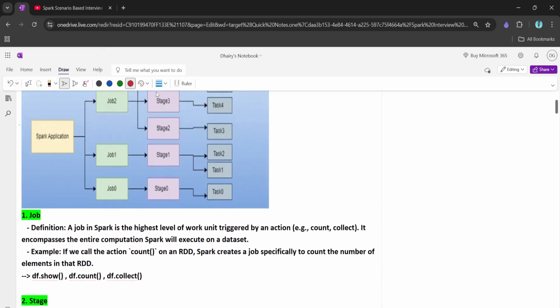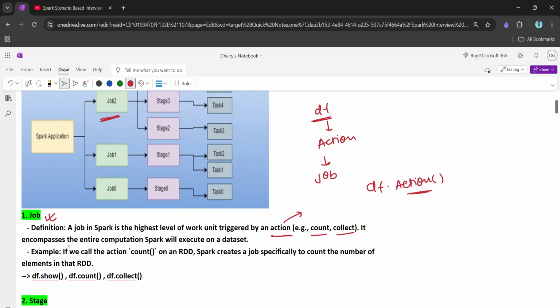The first terminology which is really important is job. So what is a job? A job in Spark is the highest level unit of work triggered by an action. With this we understood that a job is created when an action is called on a DataFrame. Whenever we write df dot any action, collect, count, or anything, it will create a job.